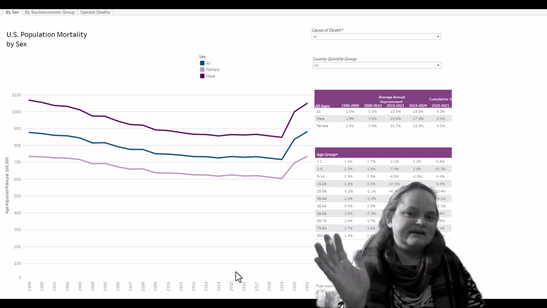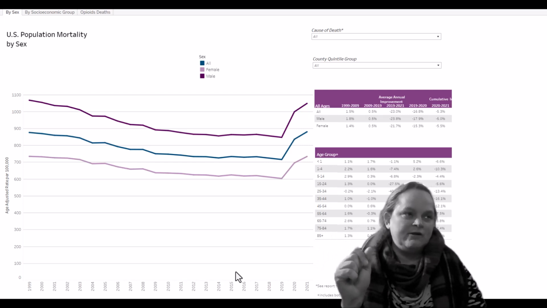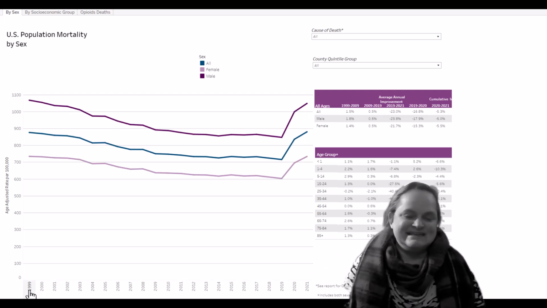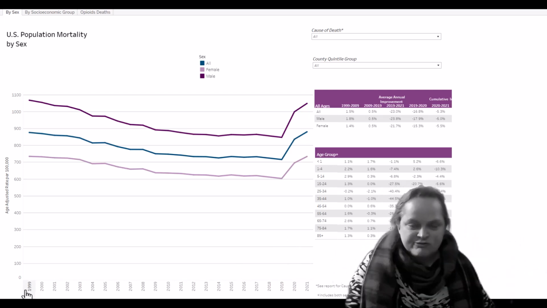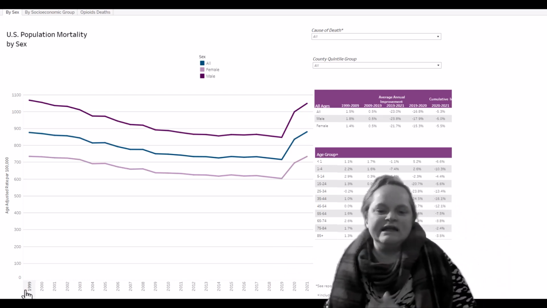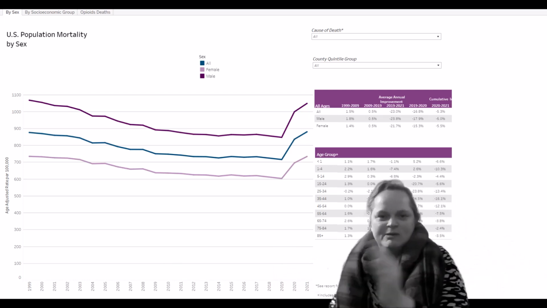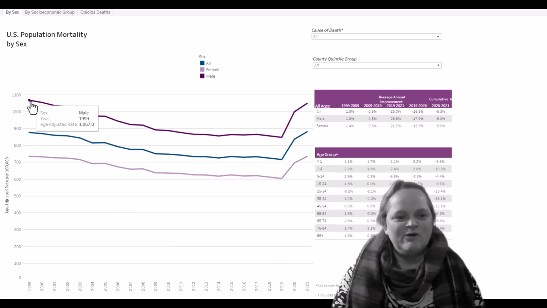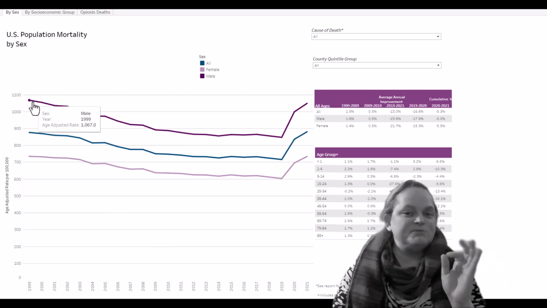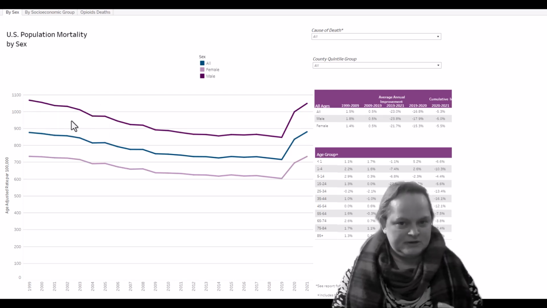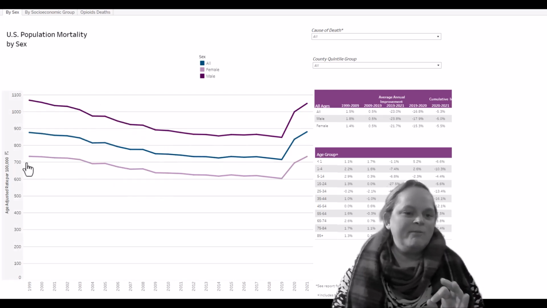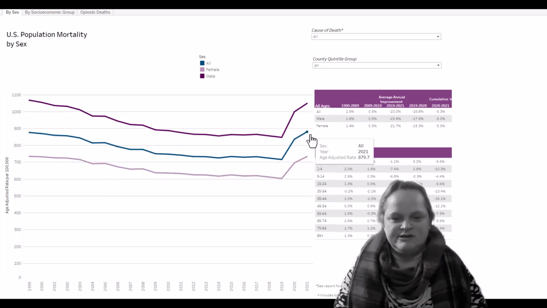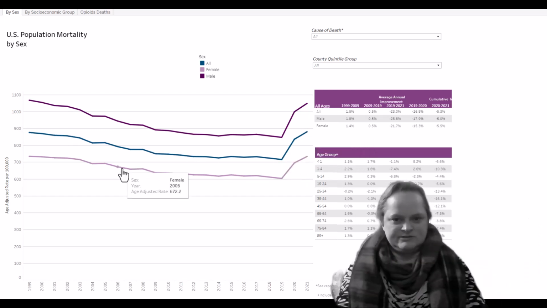So the whole idea is so that we're not biased by the age distribution in each year, because in 1999 the age distributions in the population were a little younger than they are in 2021 because of the boomers. You may have heard of them, though they are dying off in any case. So this is so that we can gauge population mortality trends. So we can see this is the male on the top, female on the bottom, and then we have the overall population age-adjusted mortality. So, the genders, or I should say sexes.